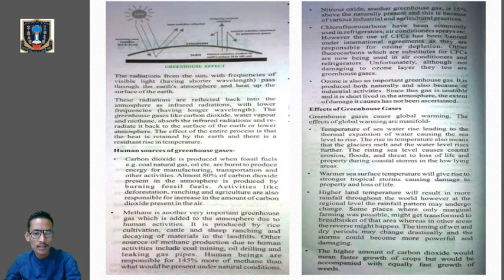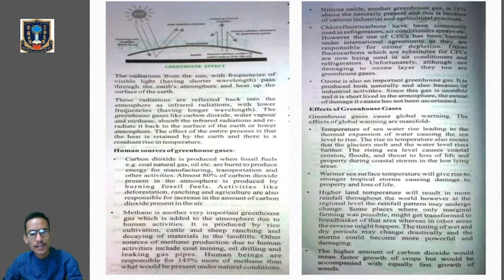Clear? So those radiations which need to be reflected back into the atmosphere from the earth are reflected back in the form of infrared radiation, which has lower frequency and longer wavelength.